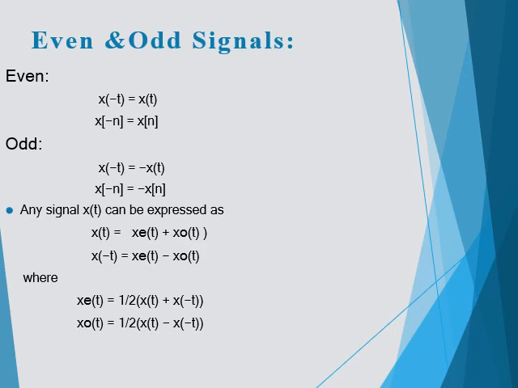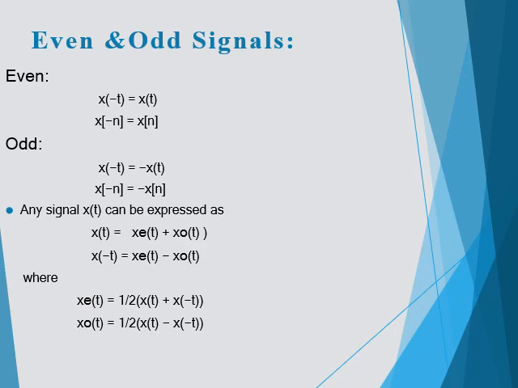Similarly, in an odd signal, just look at the polarities. In the first one, the even signal, x of minus t is equal to x of t. But here in the odd signal, x of minus t is equal to minus x of t. So the polarity is getting changed, which is nothing but an odd signal. Similarly, x of minus n is equal to minus x of n. What is the difference between a small t and a small n? Usually a small t and small n are variables with respect to time. So that is nothing but even and odd.